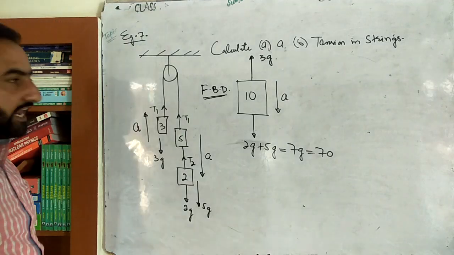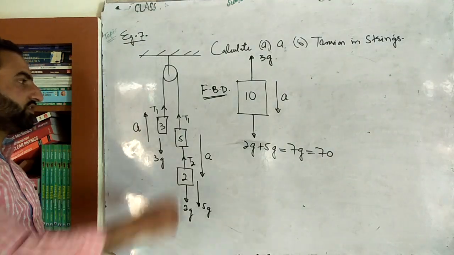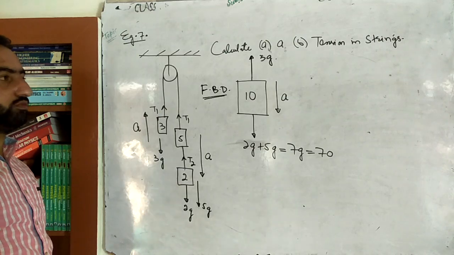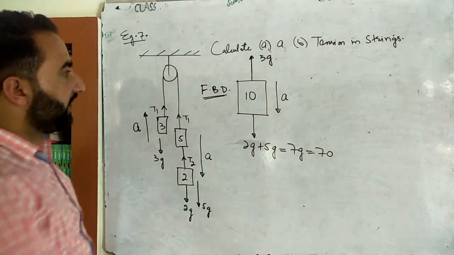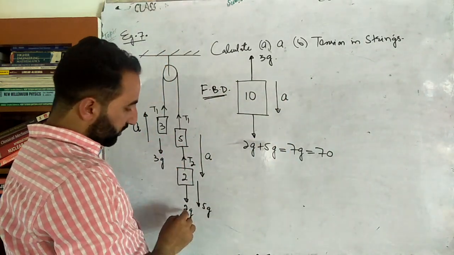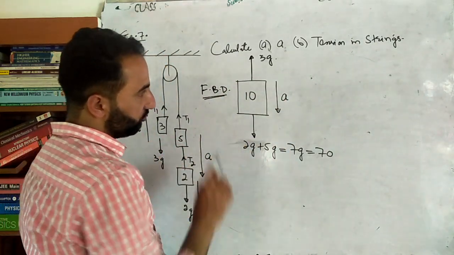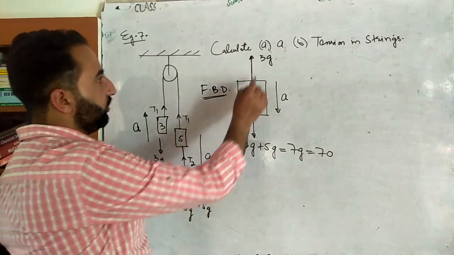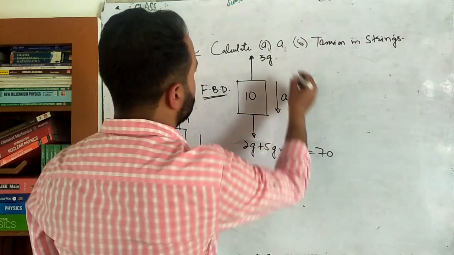ठीक है ना बेटा? When I construct the free body diagram for the entire system, the tension and the string form internal forces, and internal forces are not responsible for acceleration. ठीक है ना बेटा? So I assume this is a whole block, and its acceleration is downwards. Now this force and this force are in the direction of acceleration, as I have shown, and this force, this 3g, is opposite to this A, so it will be upwards. So that's equal to 30.